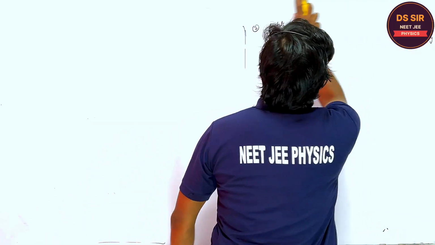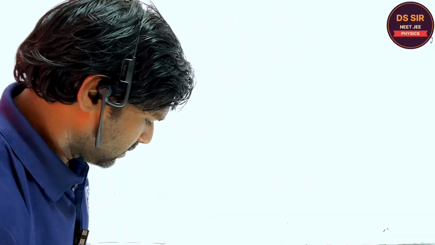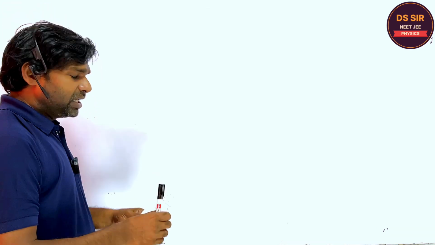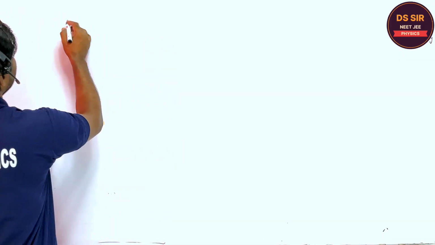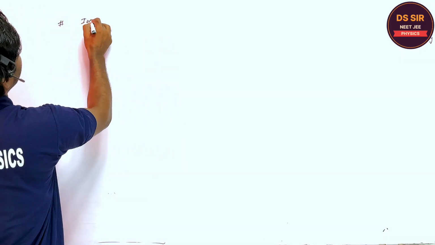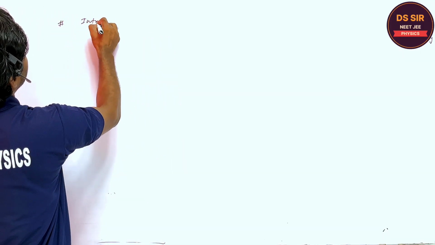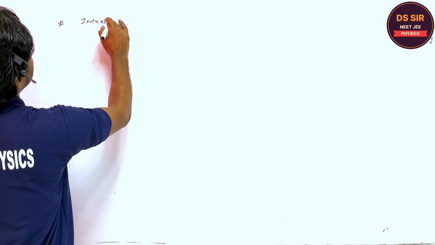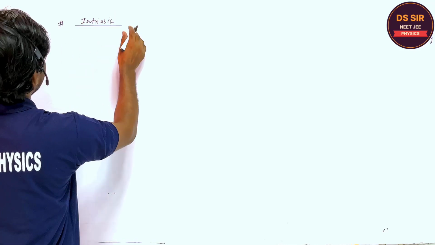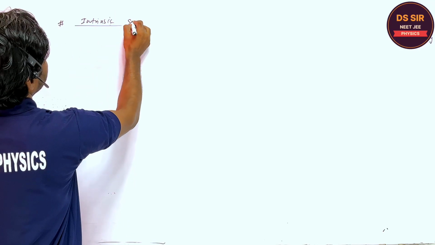Now the semiconductor, we can start with. The semiconductor found in nature in the pure state is called the intrinsic semiconductor. Are you getting? So first I will discuss the intrinsic semiconductor.